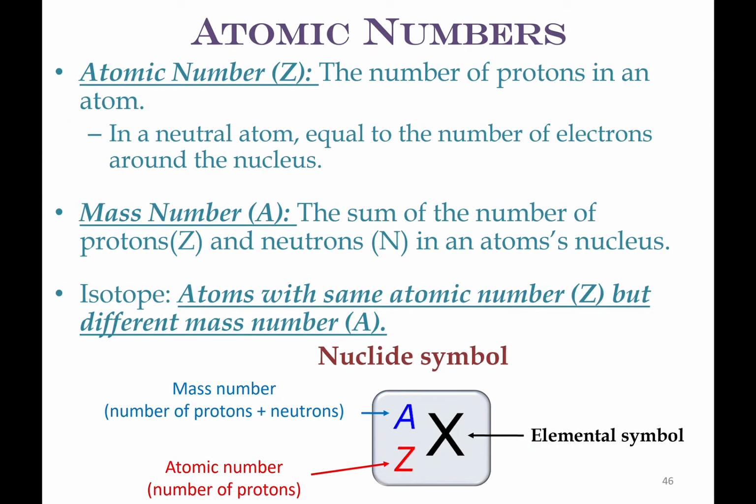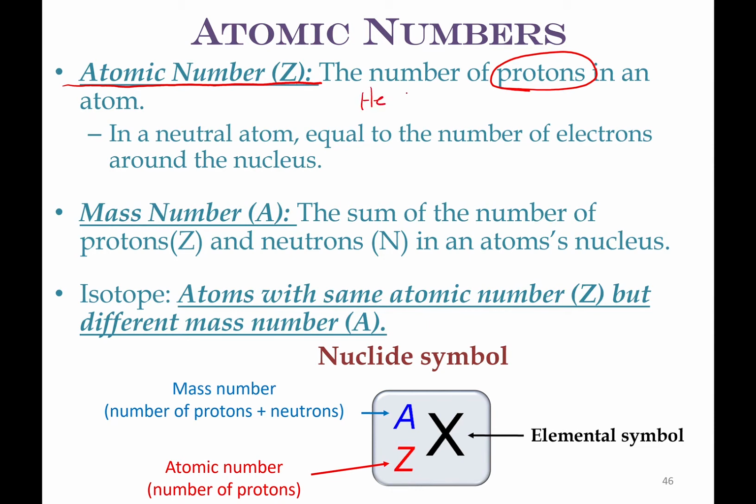Now we're going to talk about isotopes. These symbols are important, especially if you plan on taking any of the standardized tests in the future. They like to look at these symbols and throw them around at you and see if you know what they mean. So the atomic number Z is the number of protons in an atom. So let's look at number 2.